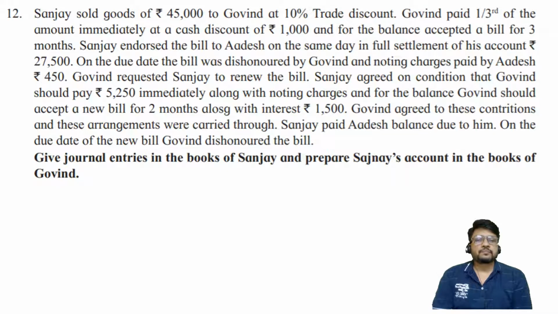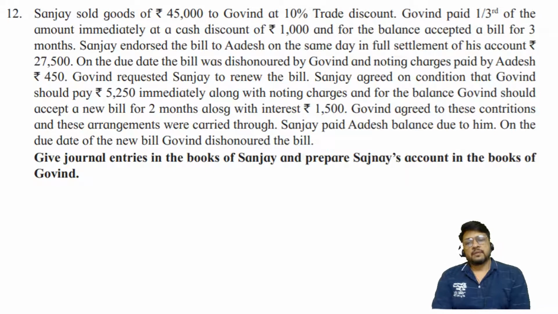Great. Govind agreed to these conditions and these arrangements were carried through. Sanjay paid Adesh the balance due to him. On the due date of the new bill, Govind dishonored the bill. Give journal entries in the books of Sanjay and prepare Sanjay's account in the books of Govind.